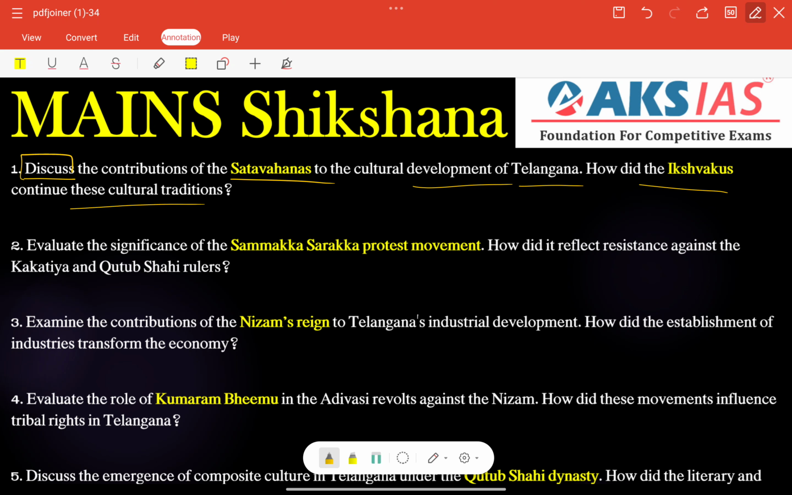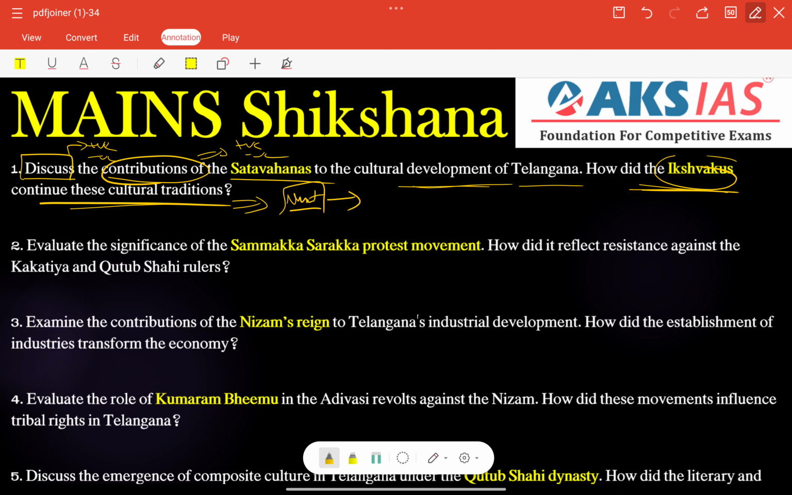Here discuss means we need to write about positives and also negatives, right? So contributions of the Satavahanas to the cultural development of Telangana. How did the Ikshvakus continue these cultural traditions? Here we need to provide both positives and negatives, and finally the Ikshvakus' contribution also we need to write in the second part, right? So in the conclusion we can connect next developments, right?